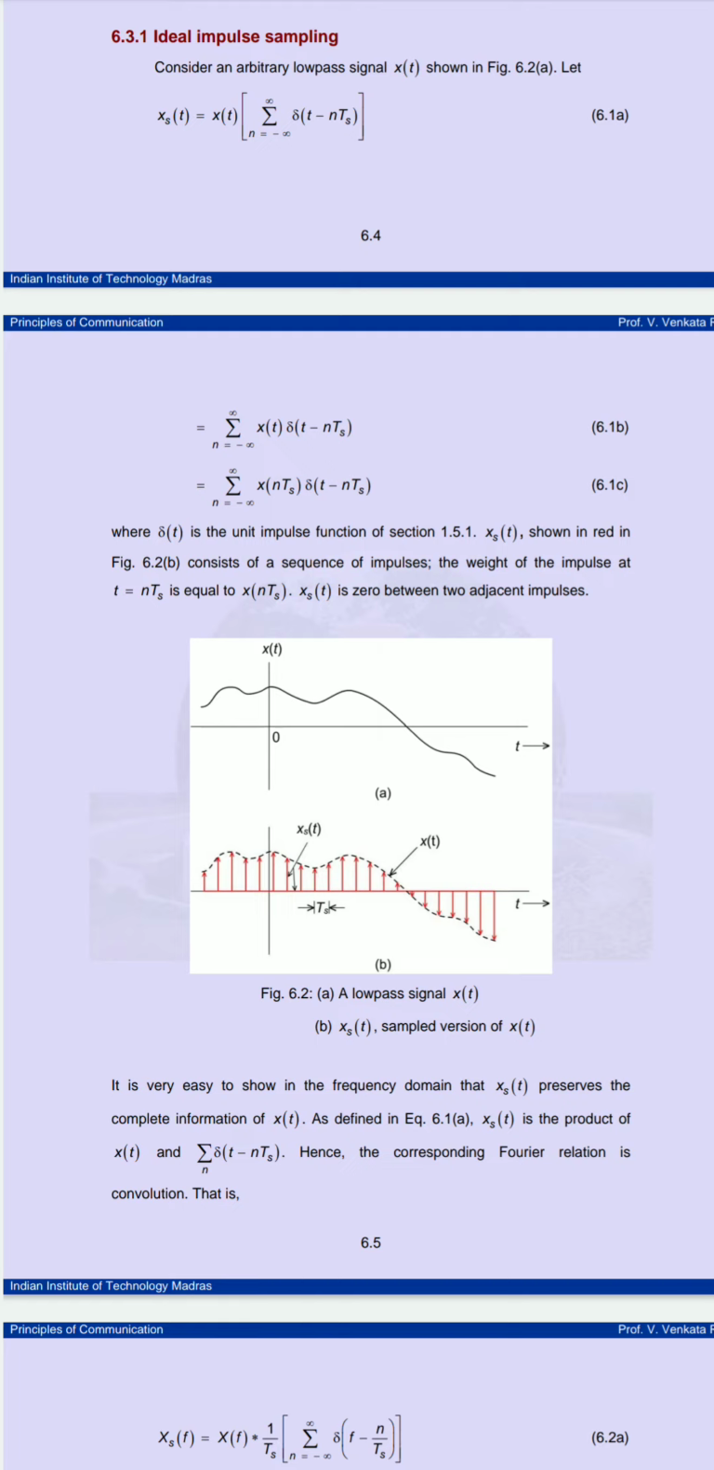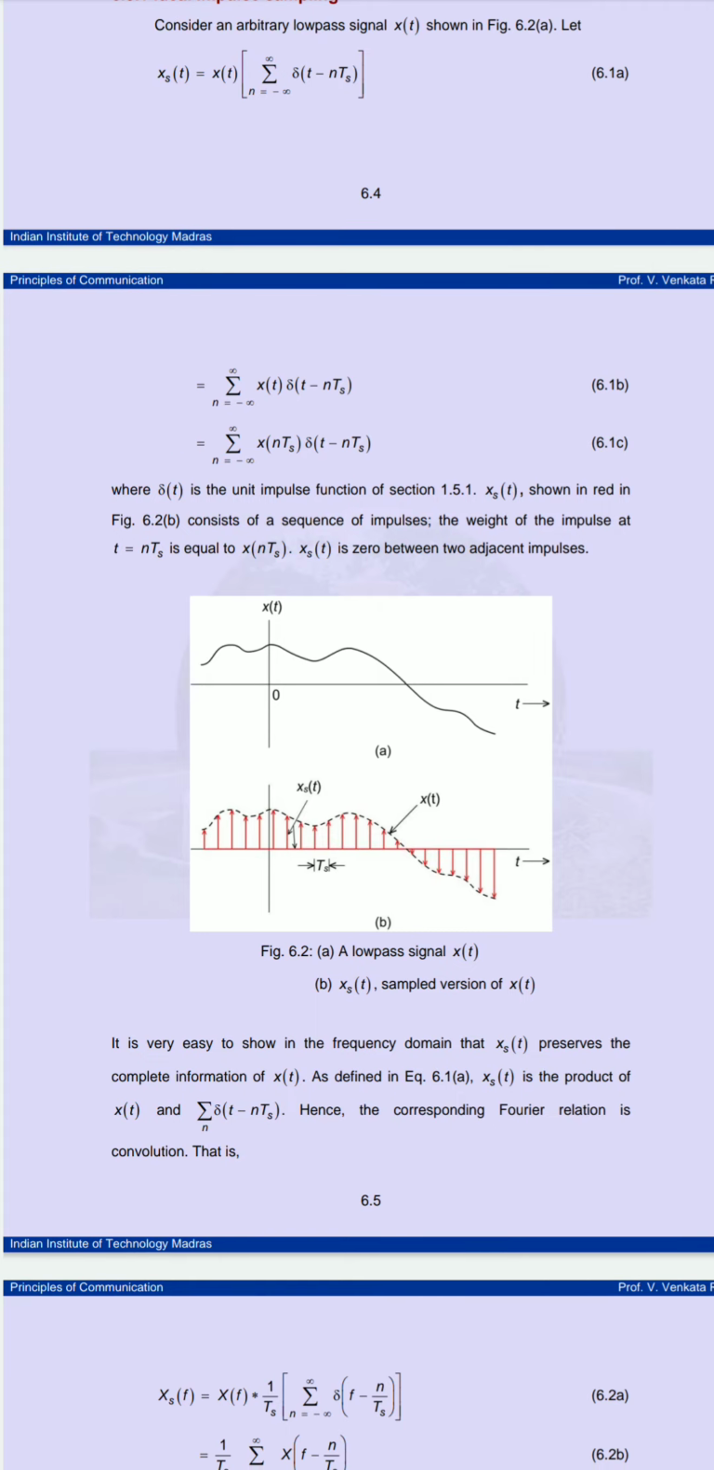What we are doing here is sampling the signal. In diagram 6.2a, we are considering the signal x of t, which will be analog. Now we are supposed to do sampling, which means we take some ordinate values. In figure 6.2b, the lower diagram with the red line, we are doing the sampling and taking the sampled version, which we call x s of t. These are the sample functions of the original analog function.